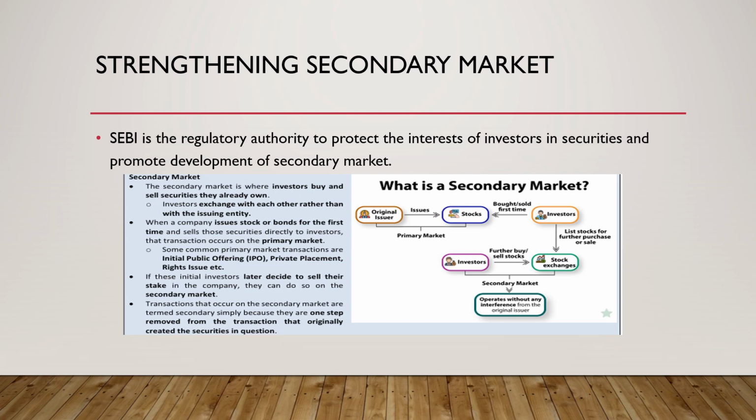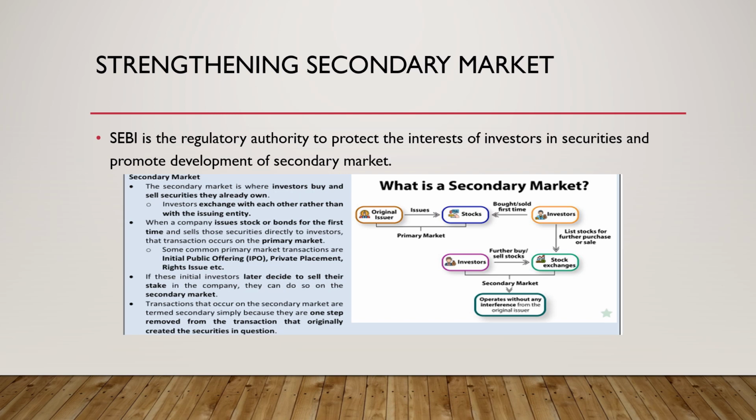For example, I am company A. I issue the stocks and somebody buys them, and the buyer exchanges them with anybody else. So that is the secondary market. They do this business between themselves, and I'm not involved in it. As company A, who was the issuer, I'm not involved in it. That which does not involve the issuer involves the secondary market.